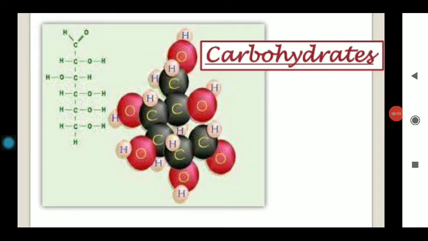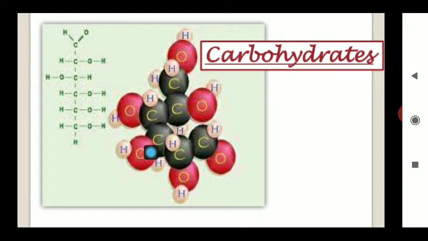What are carbohydrates? The word carbohydrate means hydrates of carbon. When different hydrates of carbon are combined together, or you can say when carbon comes in contact with water, the resultant compound obtained is known as carbohydrate. Carbohydrates are basically made up of three essential elements: carbon, oxygen, and hydrogen.